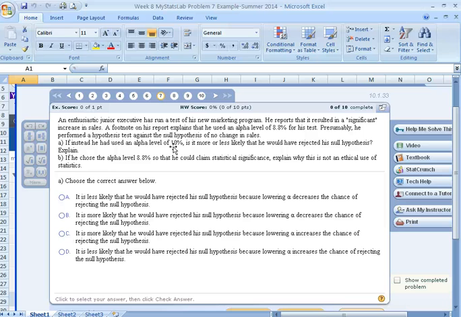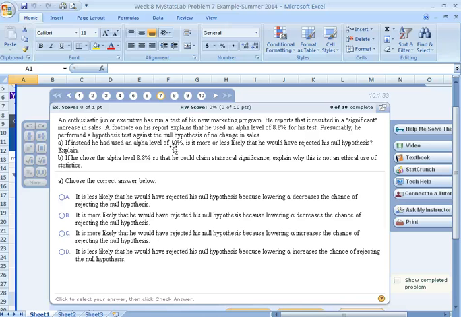Lowering the alpha decreases the chance of rejection of the null hypothesis. So what did he want to do here? He definitely wanted to reject the null hypothesis that there is no change. It's his marketing program. What would you think he would want it to do? He would want it to say, yeah, this is the greatest thing ever. We need to use this marketing program from now on.